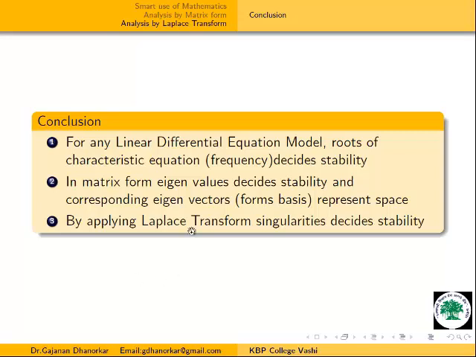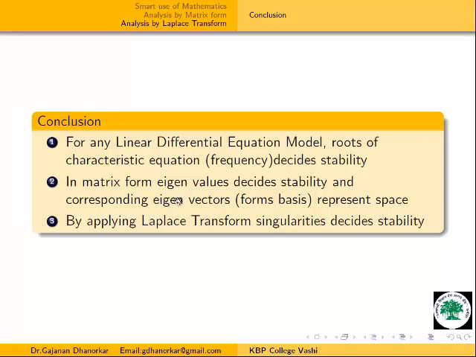Now this is our observation, this is our conclusion. For any linear differential equation model, the roots of the characteristic equation, which are the frequencies, decide the stability. If the frequencies or roots of the characteristic equation are negative, then this shows the stability of the system. In the matrix model also, our eigenvalues decide the stability, and here the eigenvalues are negative. If eigenvalues are negative, then this shows stability.